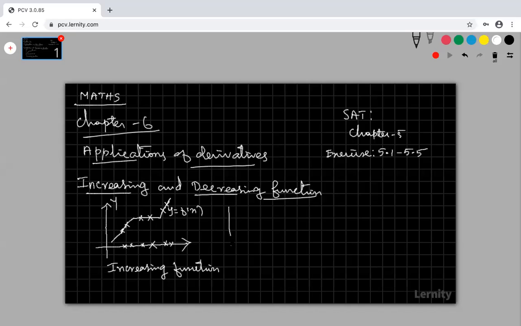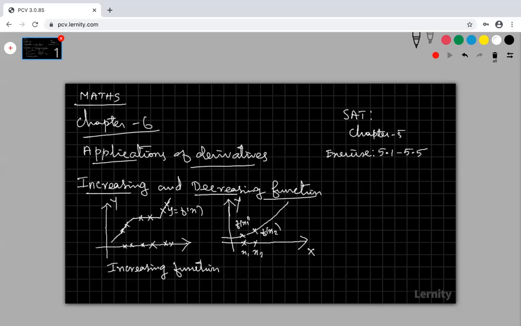See the second example. Suppose the function is like this. When I take any two x values, x1 and x2, this is my f of x1 and this is my f of x2.